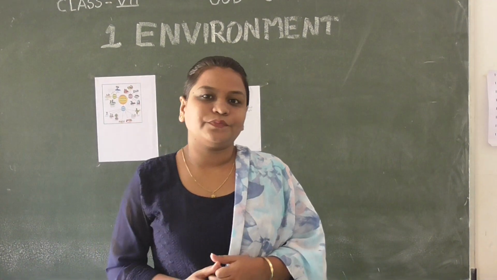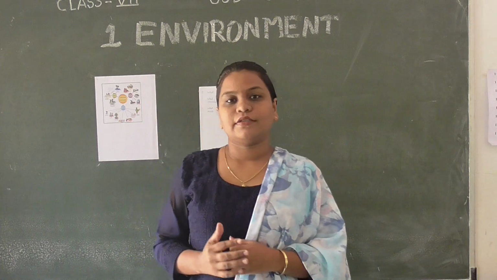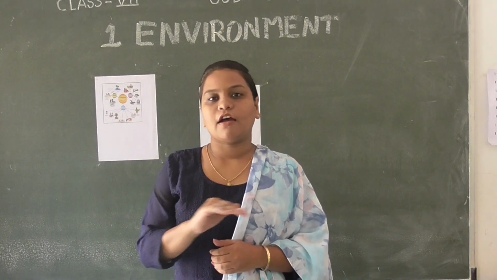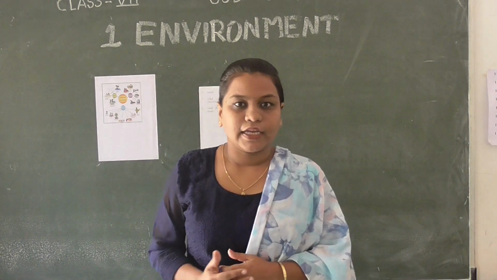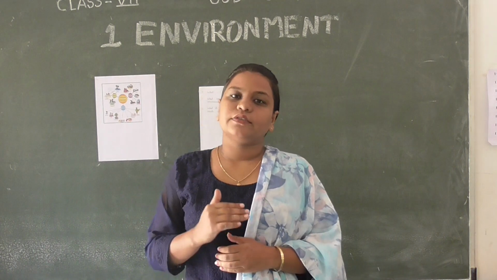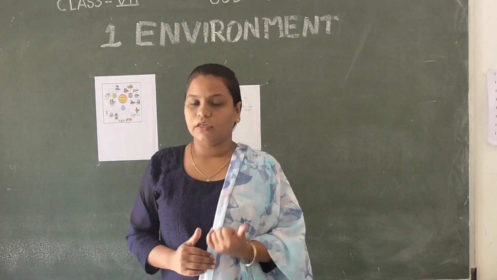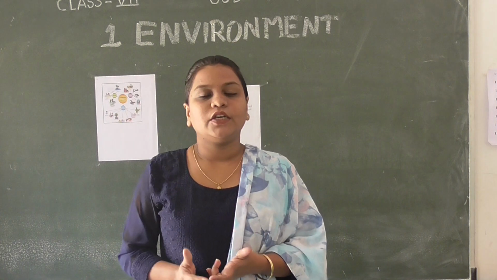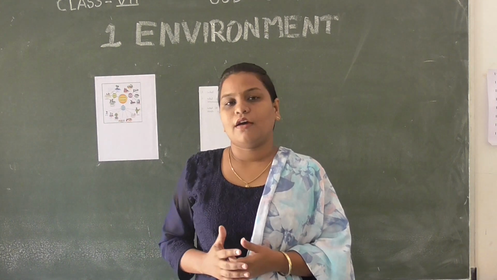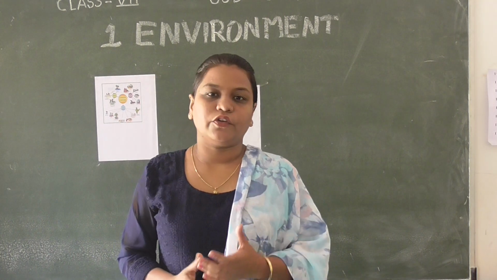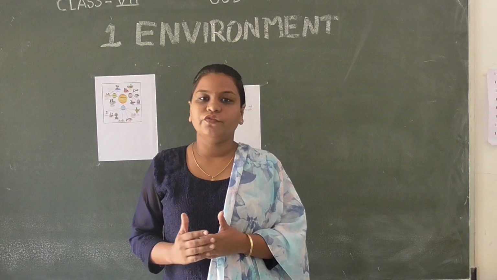What is environment? Environment can be explained in many ways, but the simplest answer is that anything and everything around us is called environment. So children, we can understand it with an example. Suppose you are sitting in your living room. What do you see around you? A sofa, chair, table, TV, photos, maybe an air conditioner or cooler. All these things are present in the environment of your living room. So we can say all these things are components of the environment.